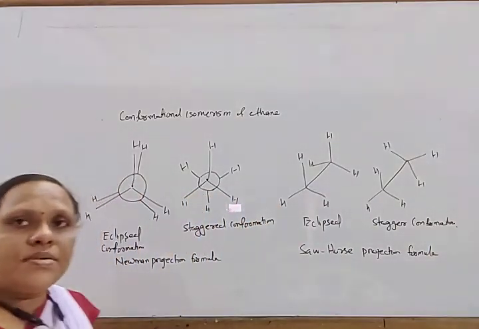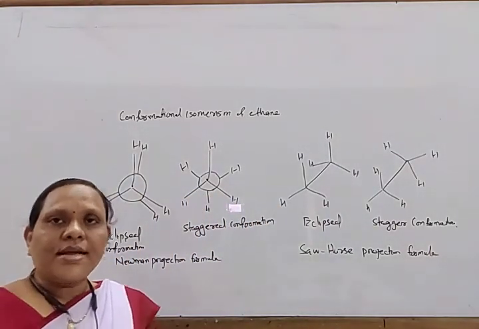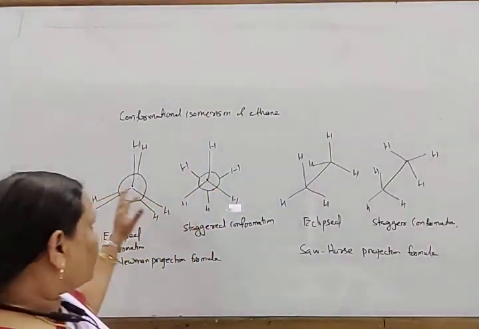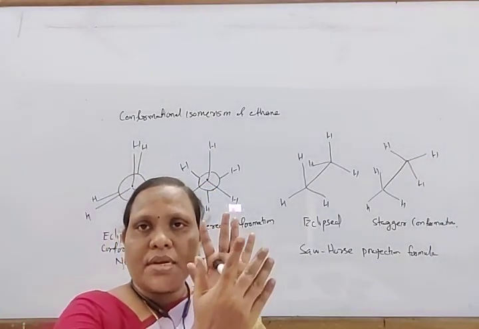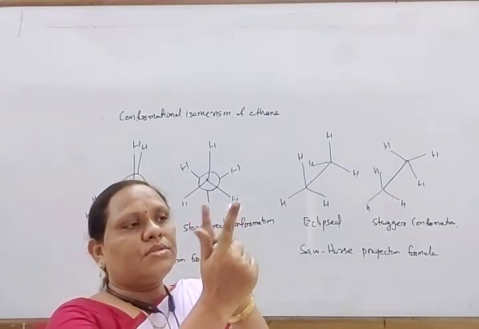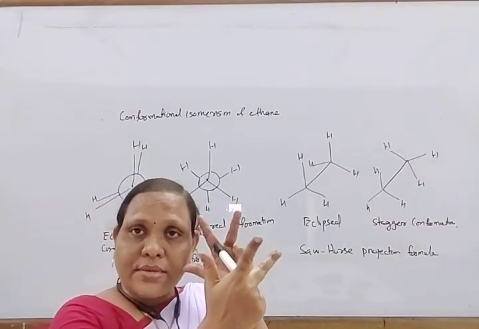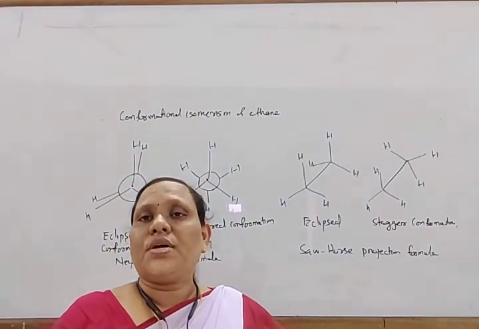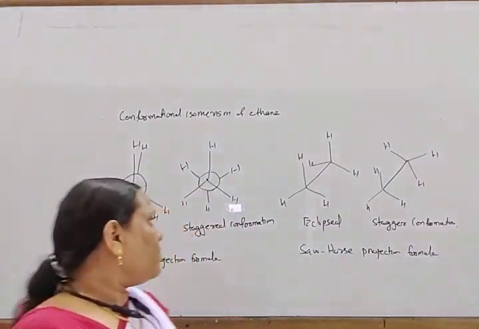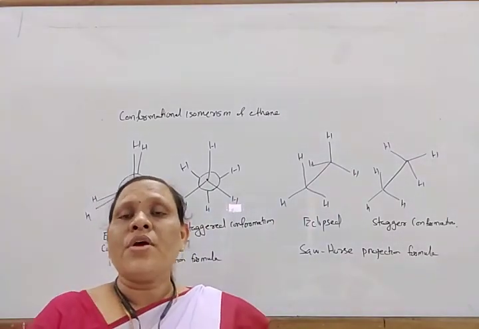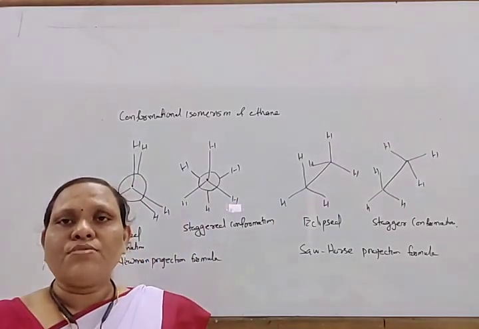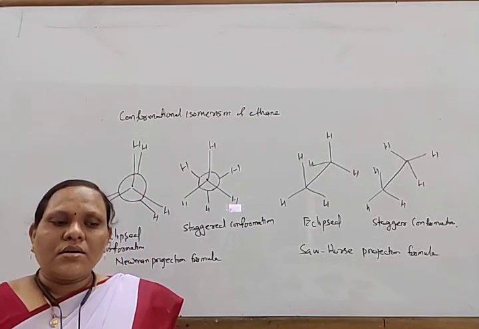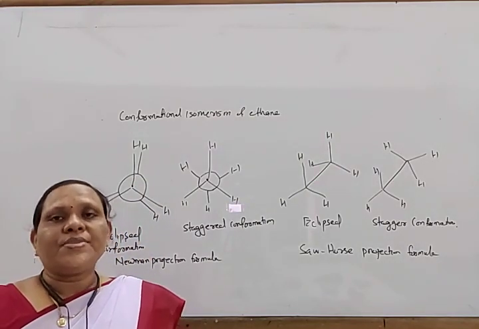So these are the different arrangements of ethane. When two hydrogen atoms are parallel to each other, one hydrogen remaining just behind another, that is known as eclipsed. And when these are rotated just opposite to that, it is known as the staggered conformation. Among the eclipsed and staggered conformations, the staggered conformation is more stable. So this is something about the alkanes.